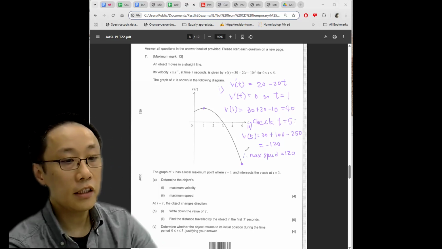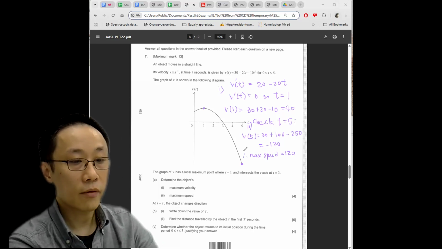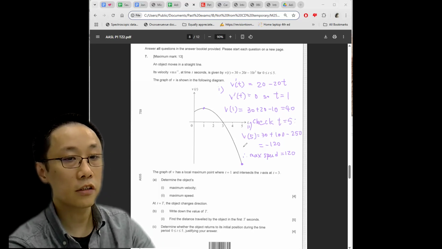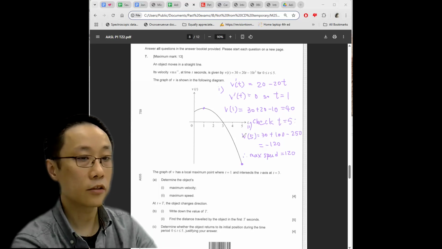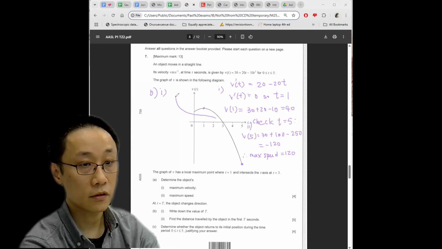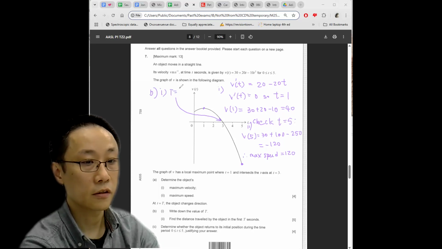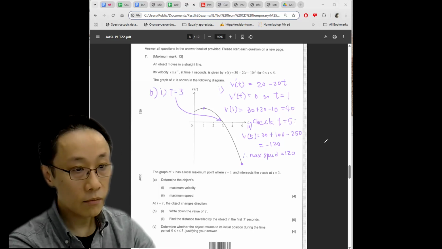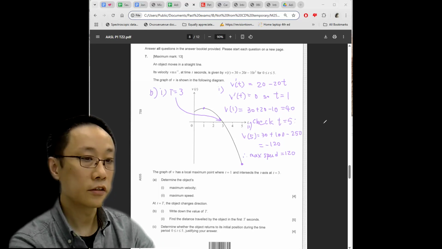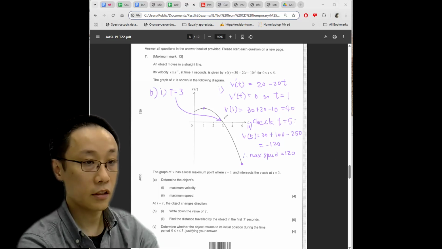Next question, at t equals big T, the object changes direction. Changing direction means that the velocity goes from positive to negative or the other way around. So clearly this occurs at 3 seconds. To find the distance traveled by the object in the first T seconds, this is going to be integration.